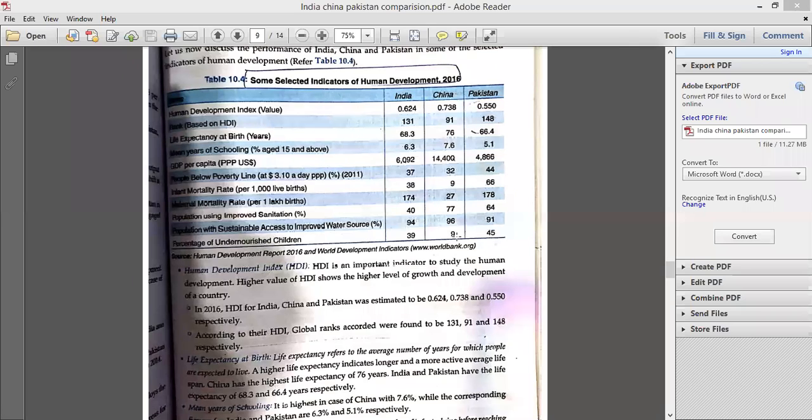Then we have infant mortality rate. Okay, I will not explain this infant mortality rate; I want the answer from you people. Why? Because I have already explained this question in the first chapter, Indian economy on the eve of independence. So I want this answer from you people only: what is infant mortality rate? I'm going to ask this question from Ashish. Ashish, you are going to answer me. What is infant mortality rate? You can speak now.